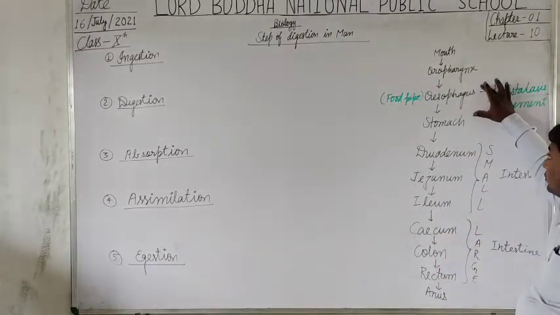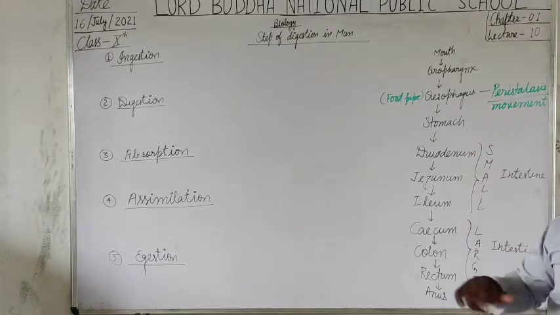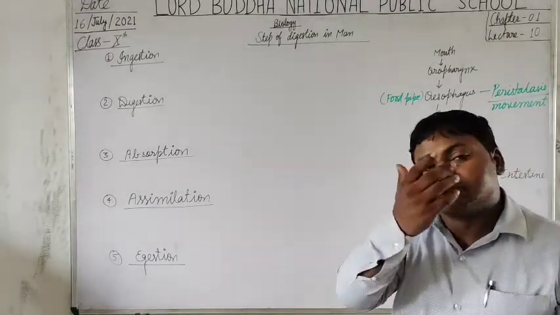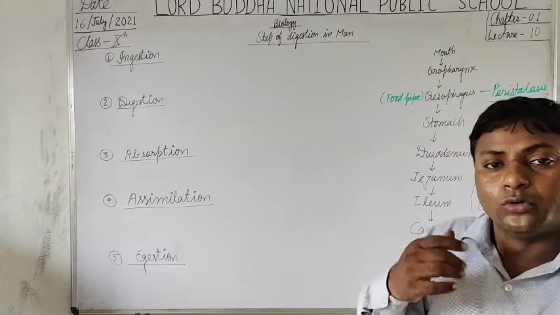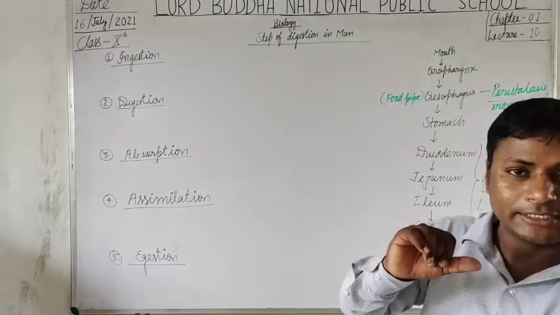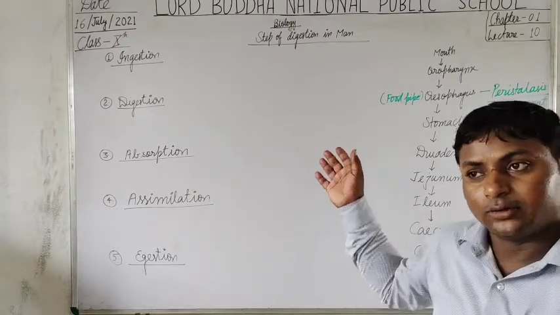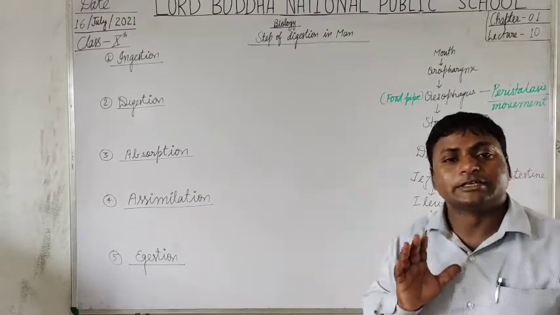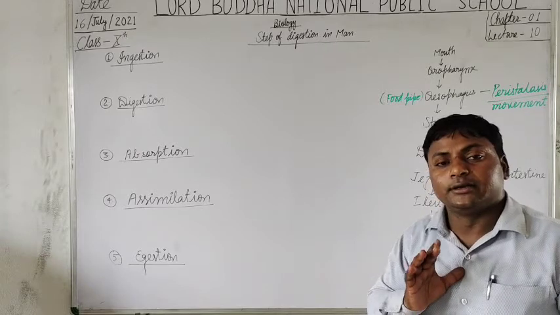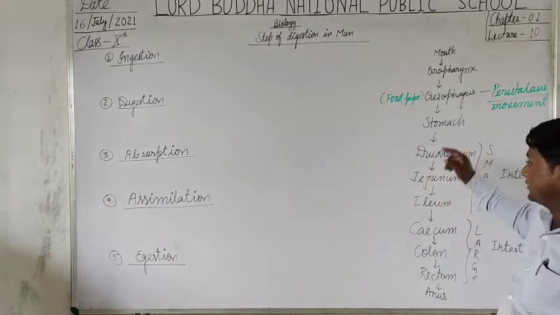It is a 12 to 15 centimeter long tube through which the food from the oropharynx, which is 5 to 7 centimeter long, passes through the oesophagus and finally leads into the stomach.